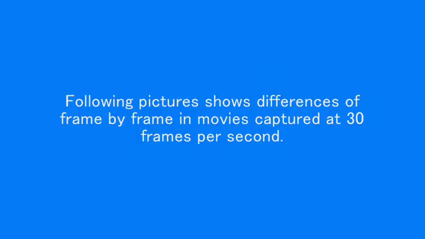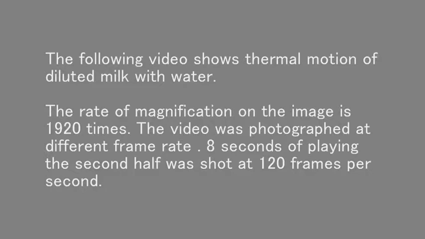The following pictures show differences frame by frame in movies captured at 30 frames per second. The movie shows thermal motion of milk diluted with water. The magnification of the image is 1920 times. The frame rate of the photographing was changed. The first 8 seconds of video were shot at 30 frames per second. The second 8 seconds were shot at 120 frames per second.